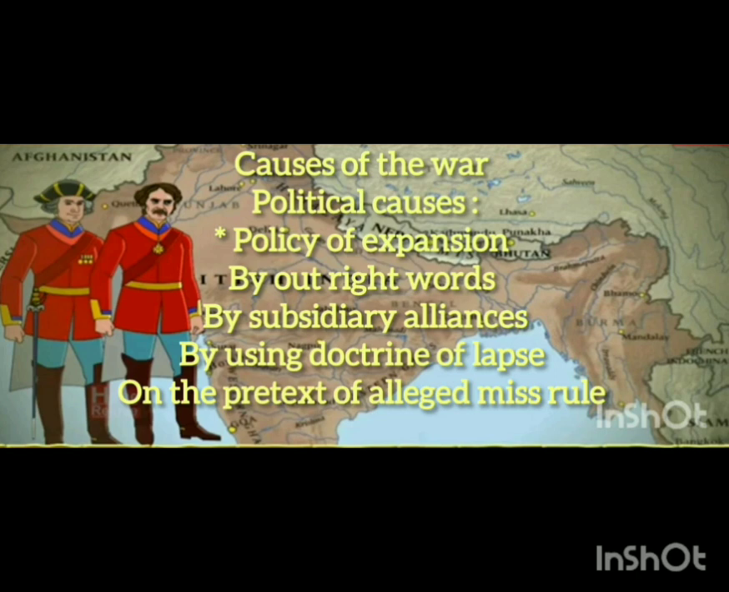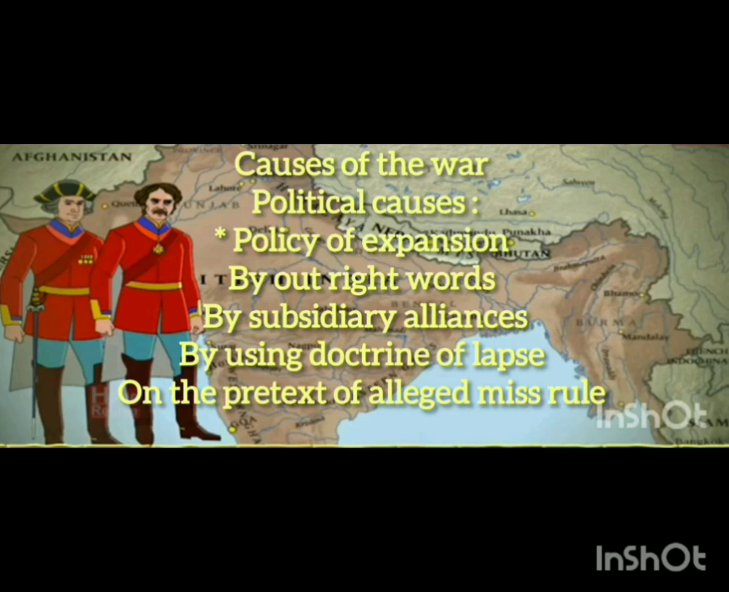Policy of expansion means how the Britishers extended their territorial ruling, their territorial expansion in our country. To expand their entire empire and their ruling system, to conquer that entire part of India, they implemented some policies and rules on the Indian people. The first method they followed to conquer the entire country was outright wars.